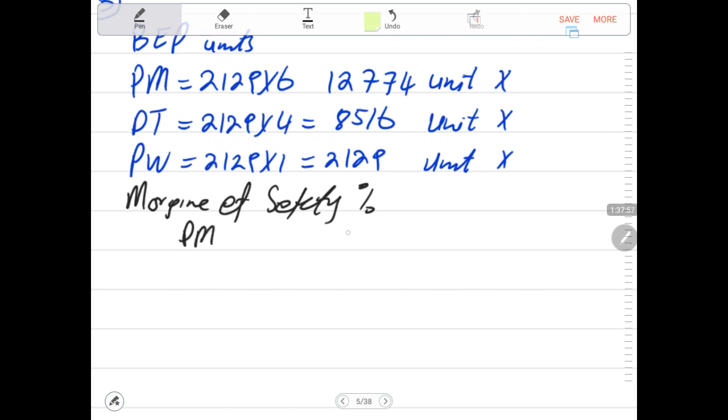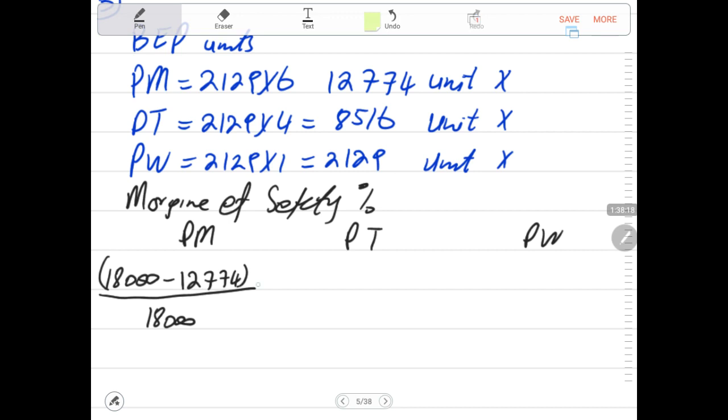It will be PM, PT, and PW. We say expected sales 18,000 minus sales at the break-even point 12,774, divide by expected sales 18,000, times by 100.